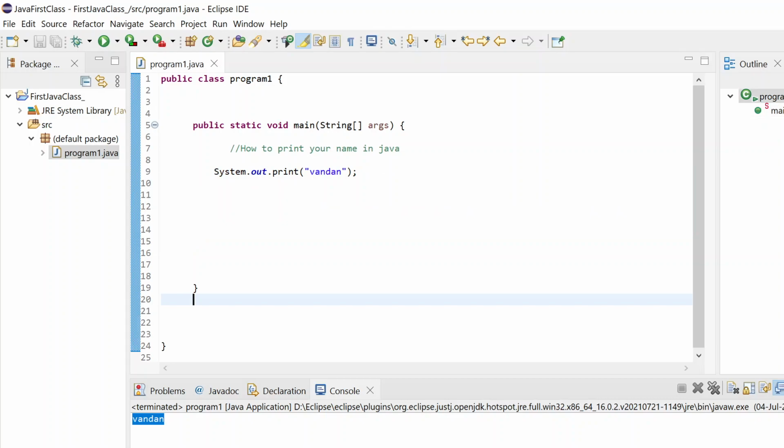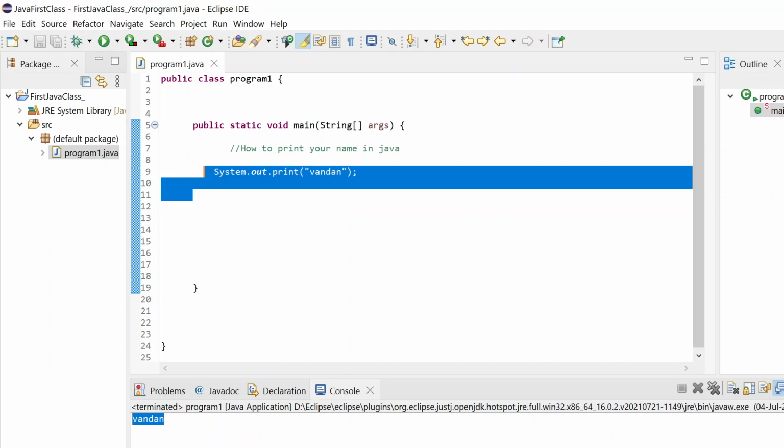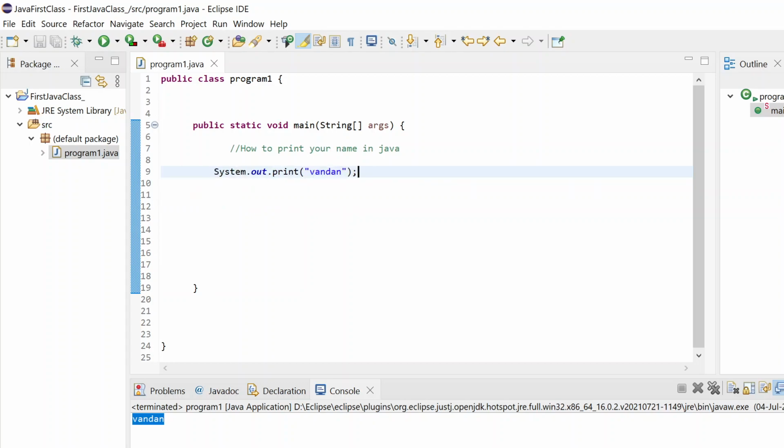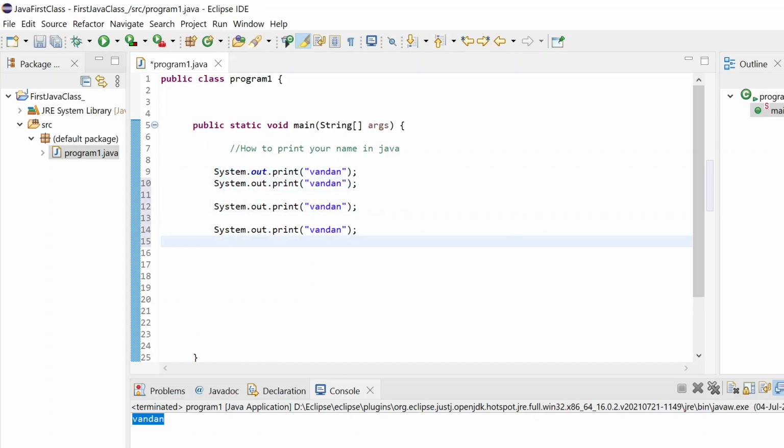For example, if I want to print any other name, I will just copy this one. Control C, Control V, any number of times. I will say Sumit. I can say Pankaj. Or let me print the same name again at the end.